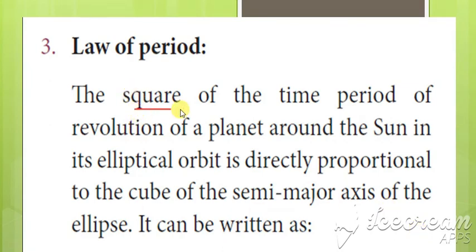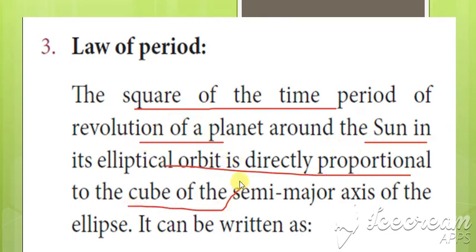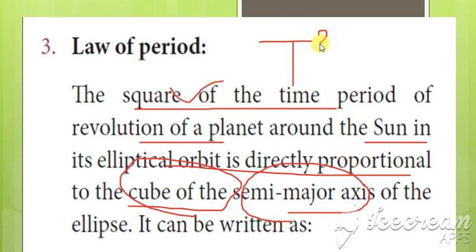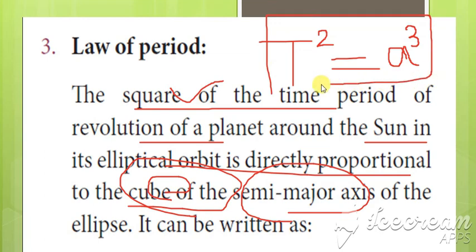What is the law of periods? The square of the time period is directly proportional to the cube of the semi major axis. The time period is denoted by the letter T, so the square of the time period is T square, and the cube of the semi major axis, where semi major axis is a, is a cube. So T square is proportional to a cube. That is the third law, which is the law of periods.